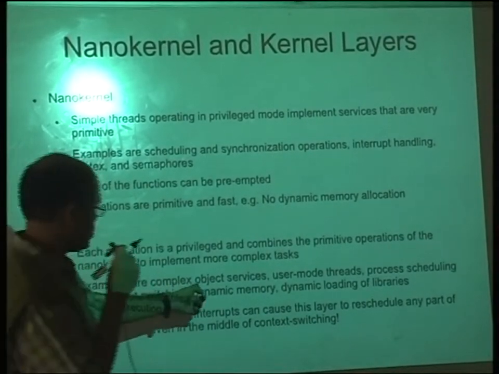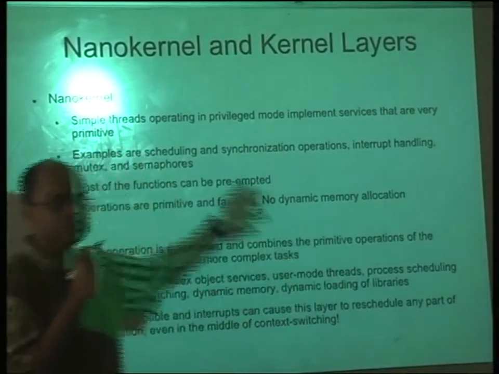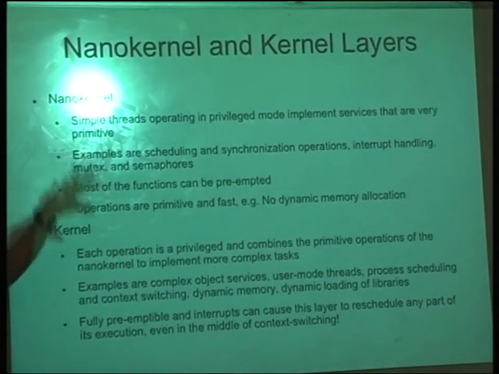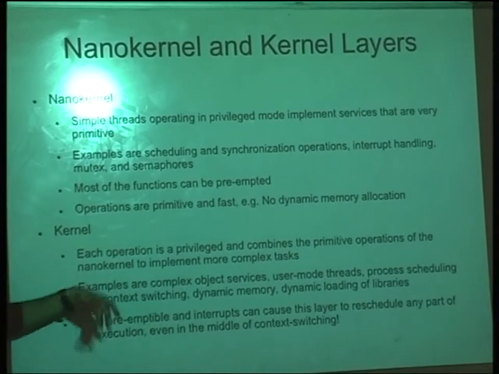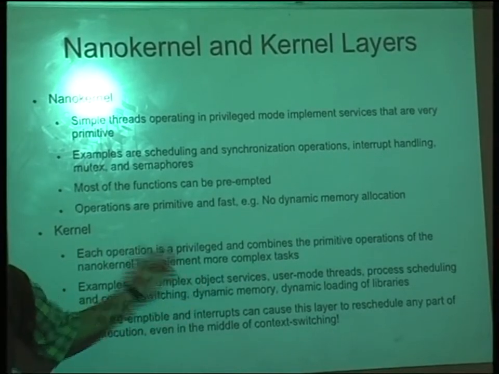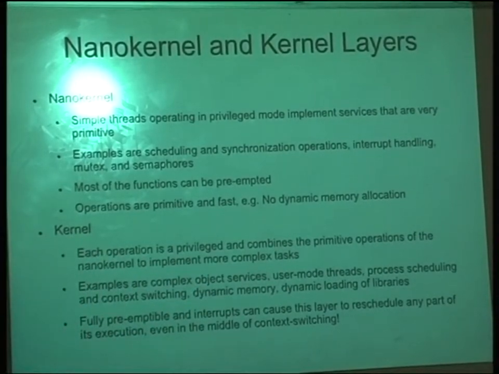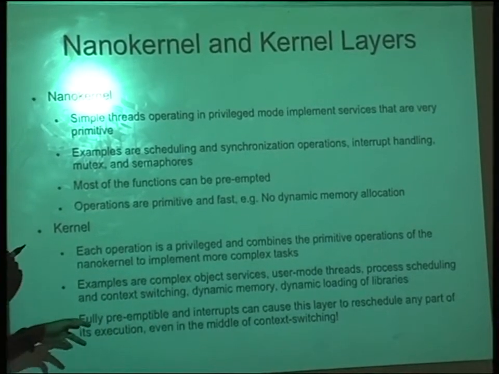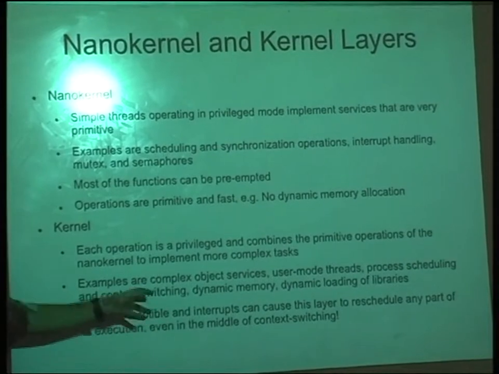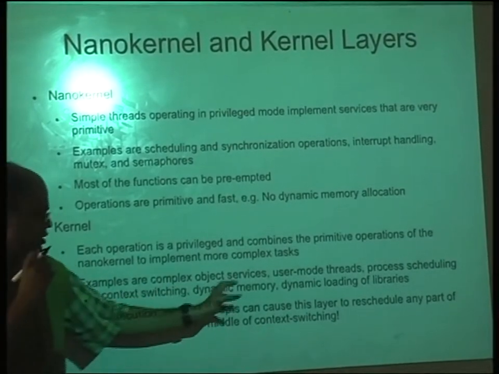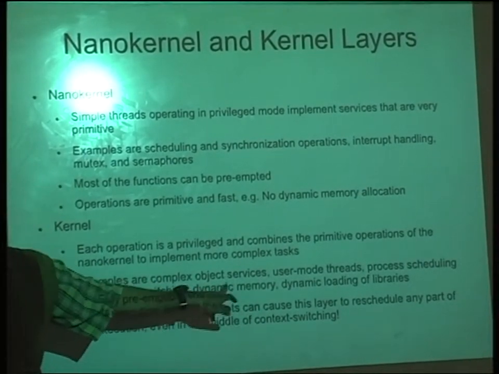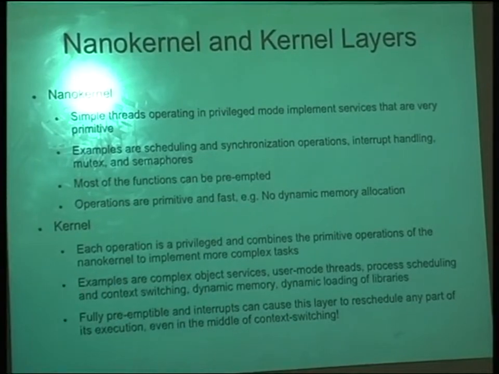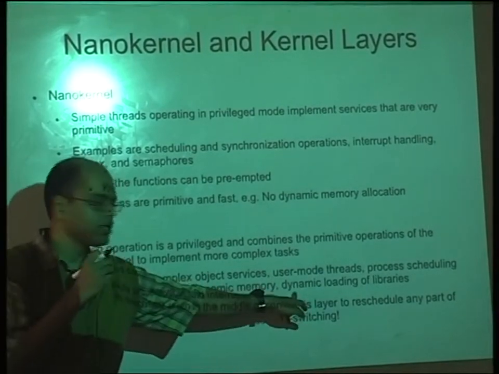Create objects, user mode threads. These are all kernel threads here, and this is where the user can create his own thread. If the user wants to have a multi-threaded program, through the kernel API he can create the threads. Then process scheduling, context switching and everything for the user, and dynamic memory. Here you start giving access to dynamic memory, and dynamic loading of libraries.